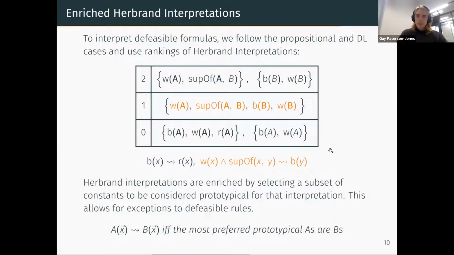And for another example, does it satisfy: if X is a worker and Y is X's superior, is it usually the case that Y is a boss? Well, again, if we look at the minimal world, and there's only one that satisfies the left-hand side, indeed, B is a boss here. So this is true too.